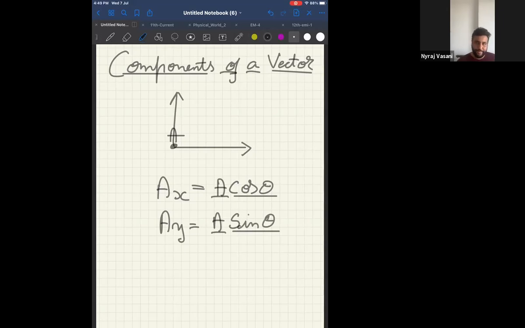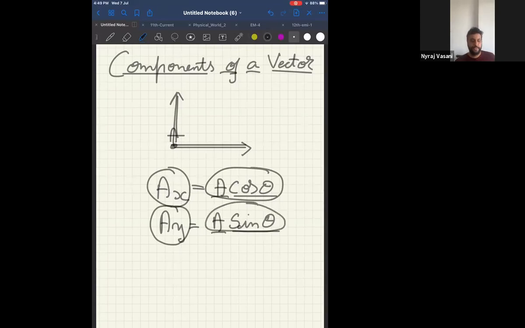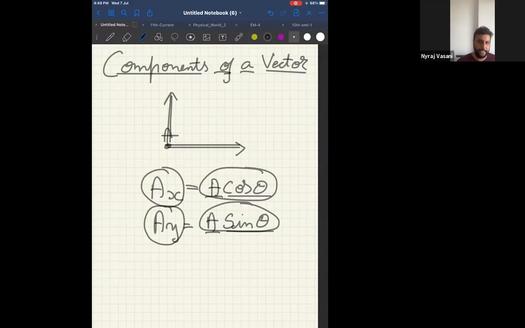Therefore, if I take any vector, I can split it into two components. What are the two components? One is your horizontal component and one is your vertical component. Horizontal component is A cos theta and it is denoted by AX, means x-axis. And vertical component is AY, it is denoted as A sin theta. Okay, therefore, please look at the screen again.